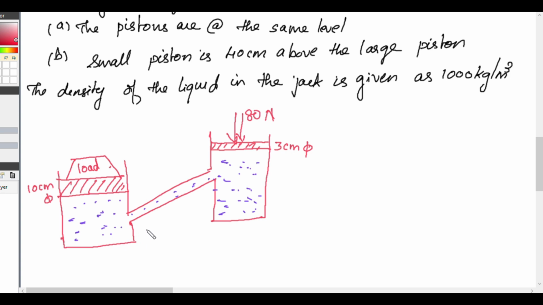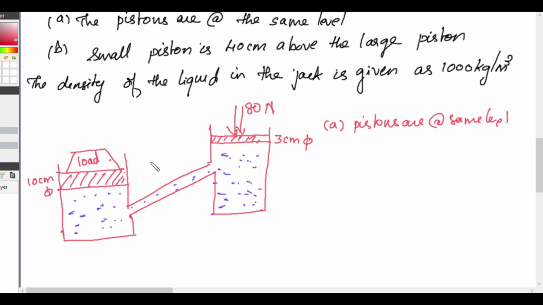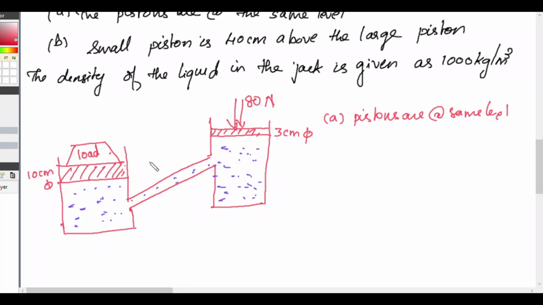Now, your condition is A, pistons are at same level, and B, this smaller piston is 40 centimeter above the larger piston. So first case, these two pistons are at the same level. For that we will write the problem first.